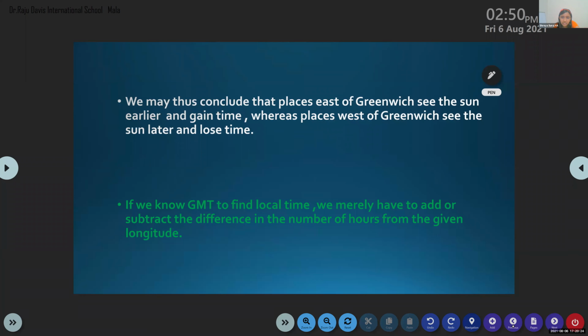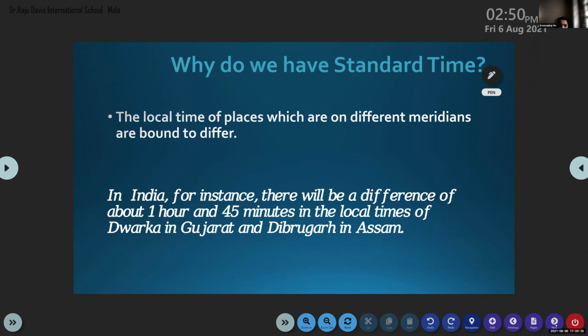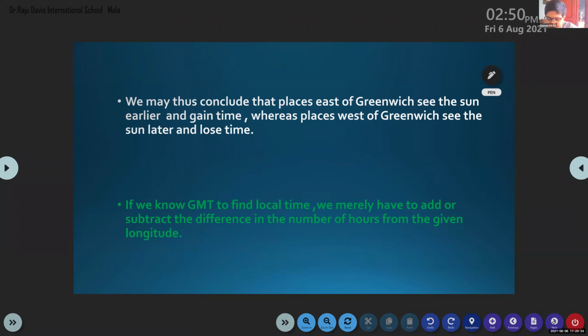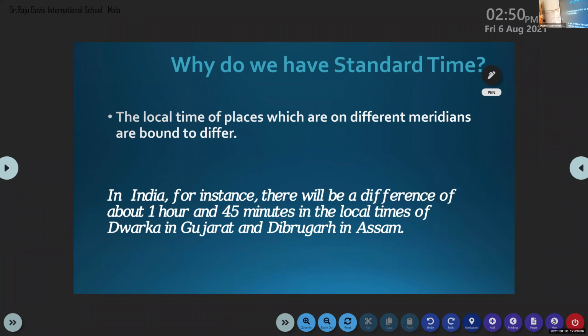Now we are going to discuss about our India, Bharat. Why do we have standard time?